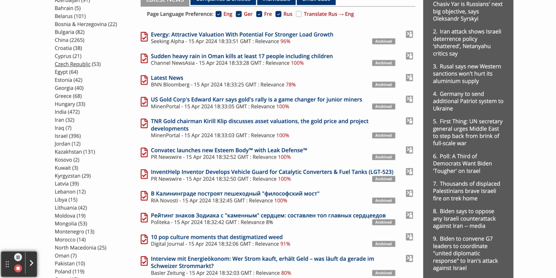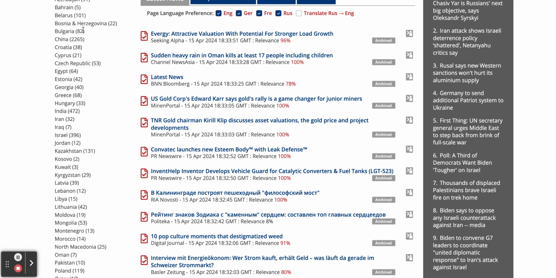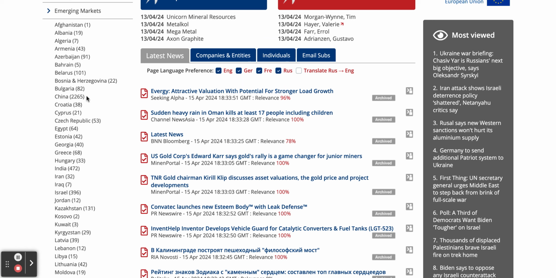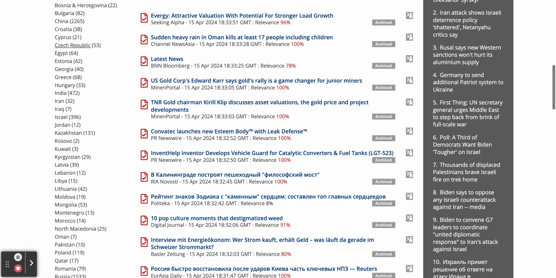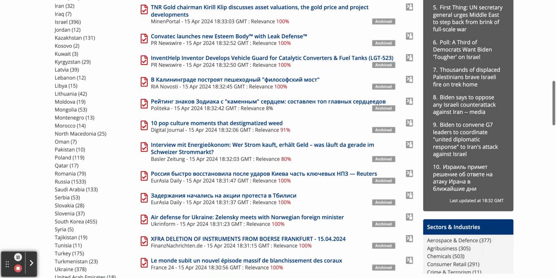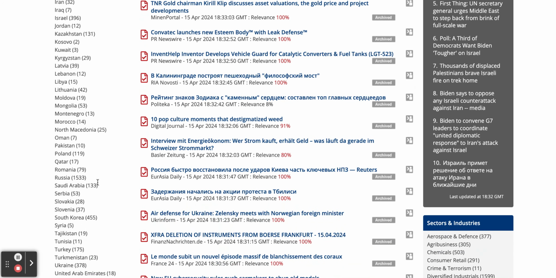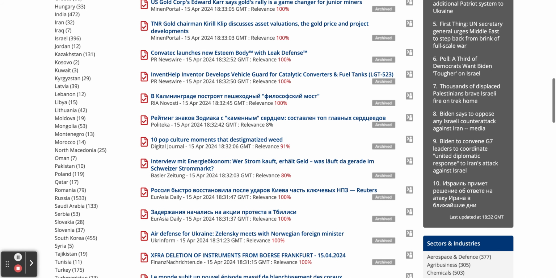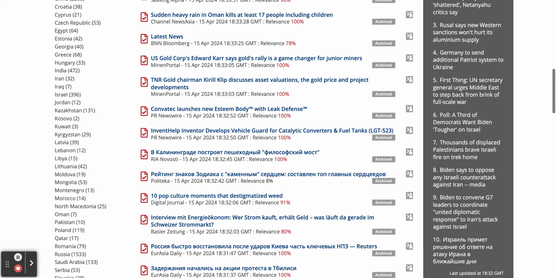Okay. And the numbers in brackets after each country show the total number of companies within that country that we're tracking information on. So the major ones you can see in China, we're tracking 2,265. And if we drop down to, let's say, Russia, we are tracking 1,533 companies there. 133 in Saudi Arabia, 455 in South Korea. And in India, we have 472.